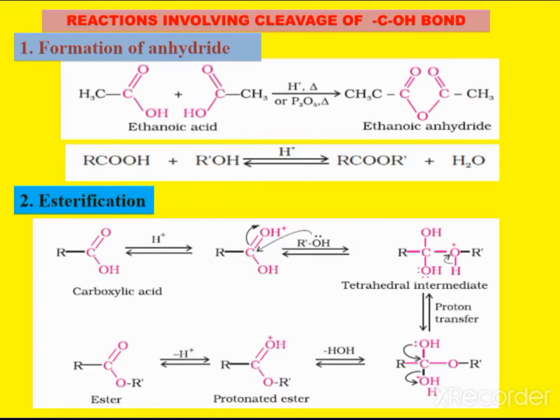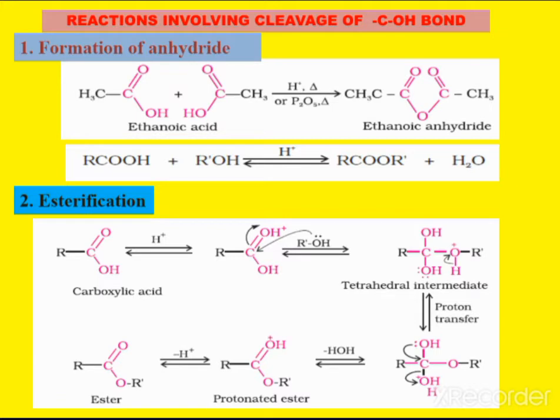So in the case of the formation of anhydrides, the carboxylic acids react between themselves. In the presence of acid followed by heating, or we can also take P2O5 followed by heating, that case it gives the anhydrides. Ethanoic anhydride can be obtained.